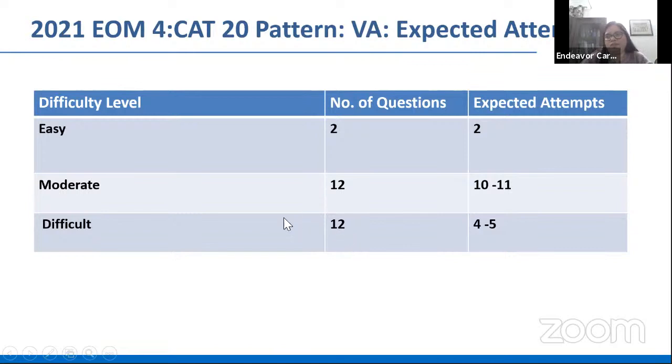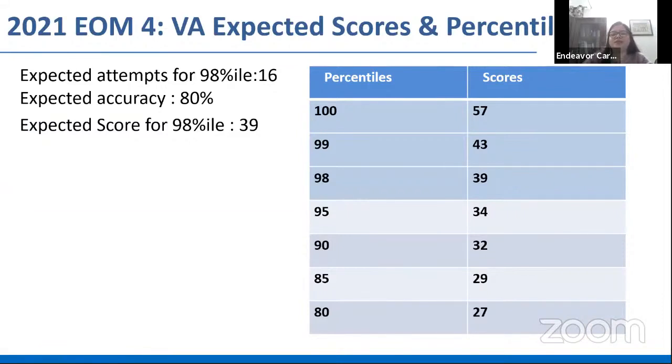Difficult, again, about 12 questions, some of them rather difficult, quite difficult, some of them on the lesser difficult side. However, that's 12 here. So if we say that you have identified those two easy questions, you managed to identify about 10 odd moderate questions, and you also end up getting 4 or 5 difficult questions, right? This is where we stand with regard to 98 percentile. So, roughly an attempt of 16, 17 questions, with an accuracy of 80%, that's what we always talk about. We're looking at about a score of 39.